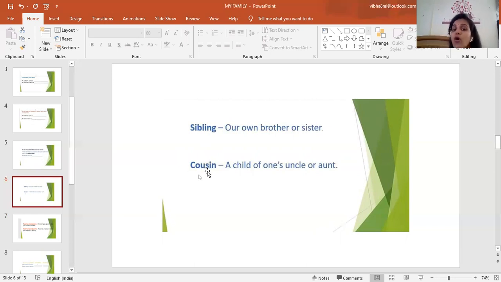Cousin, what is the meaning of cousin? A child of one's uncle or aunt. Suppose you have any uncle or aunt, you call them chacha chachi, right? So, the children of your uncle and aunt are your cousins. Your own brother and sister are called siblings, and the children of your uncle and aunt are known as your cousins.